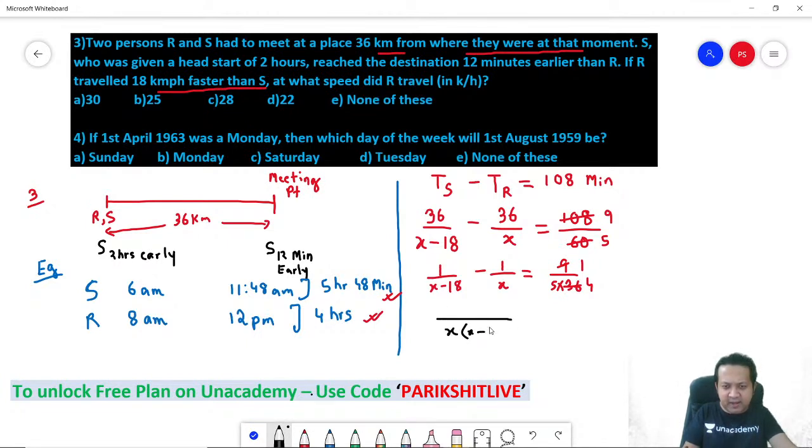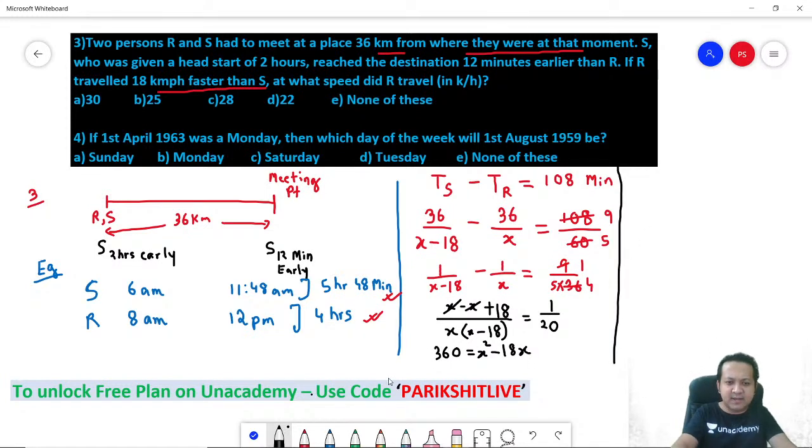X into x minus 18. Correct? So x minus x plus 18 is 1 by 5 into 4, 20. So x cancels out. What you get is 360 is equal to x square minus 18x. Let me write on the right hand side. X square minus 18x minus 360 is equal to 0. It's a quadratic equation. Just solve this quadratic equation and you'll get your answer.